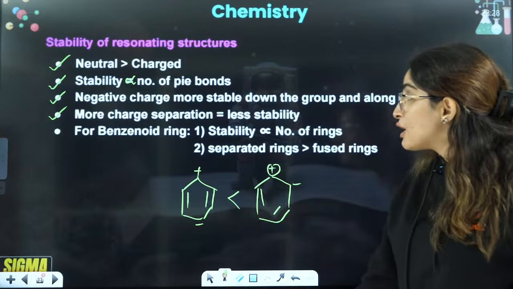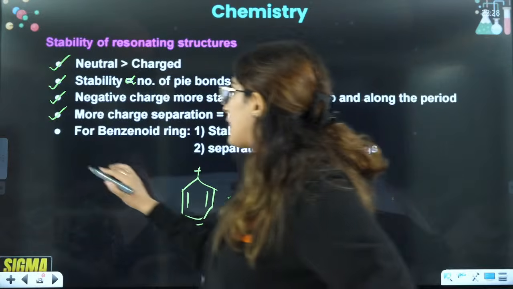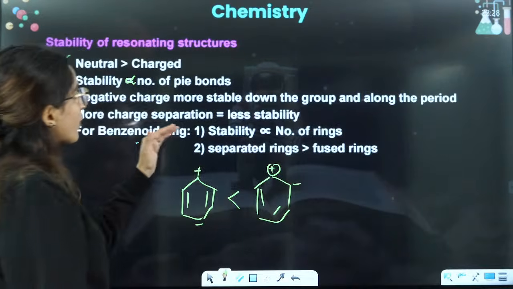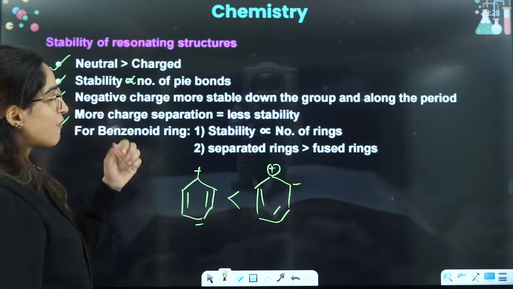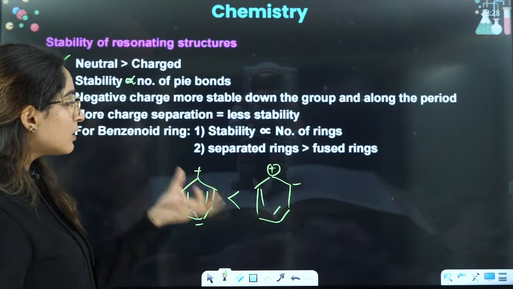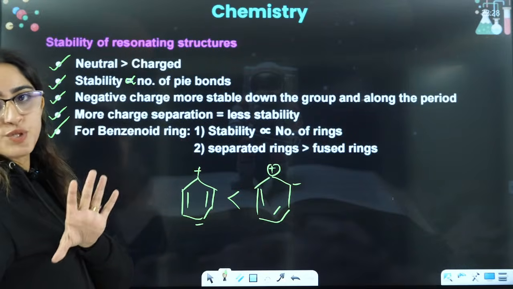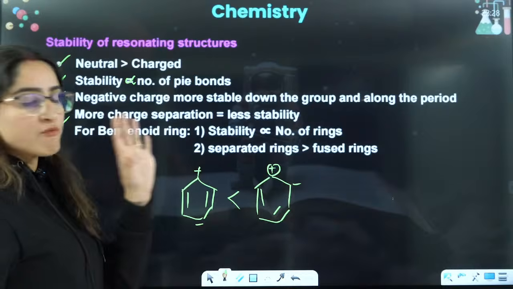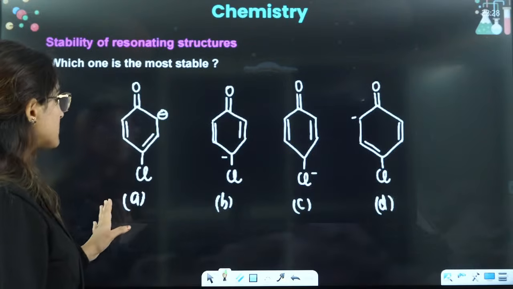They are inversely proportional. The last one is for benzenoid rings: stability is defined by the number of rings. The more the number of rings, the more the stability. And for separated and fused rings, separated rings will have more stability. I'll give you the examples here.